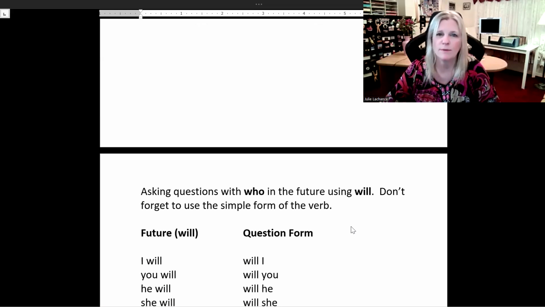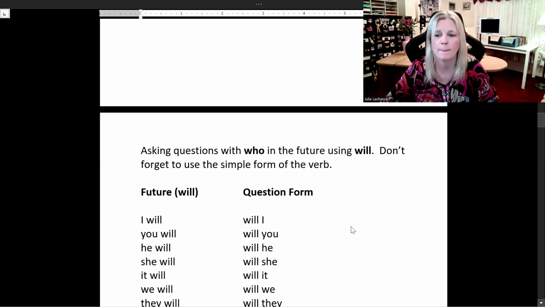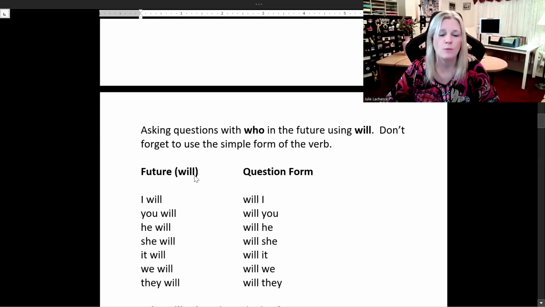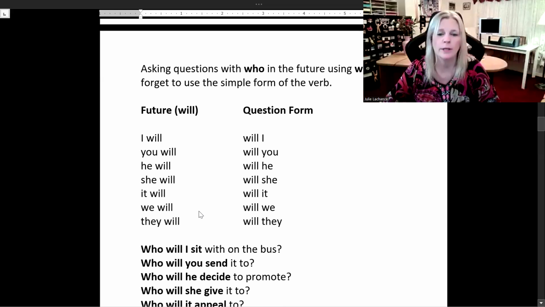use the simple form of the verb. When using will, we always use the simple form of the verb. So future with will, I will, question form, switch it around, will I? You will, will you? He will, will he? She will, will she? It will, will it? We will, will we? They will, will they?